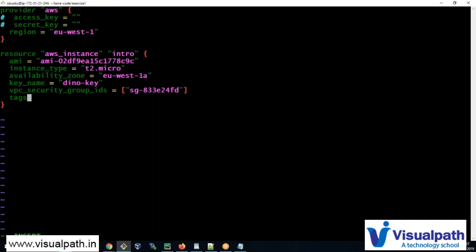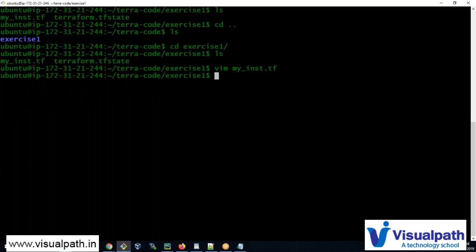Tags equal to, and you have to give it like this. Tag is again a dictionary-based value, so you have to give the tag name equal to its value. So I'll say my underscore dino. Okay, and you can give more tags again vertically. So let's save and quit. Now I made changes to the code.